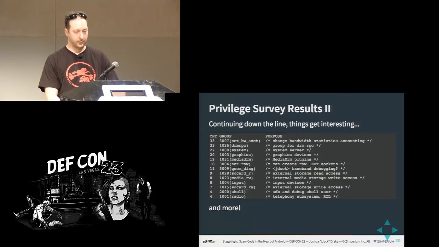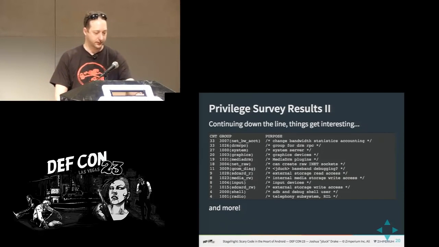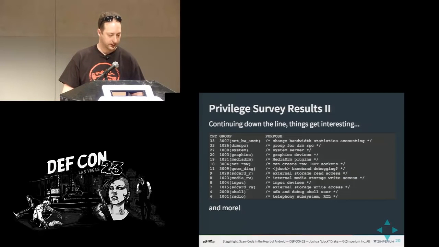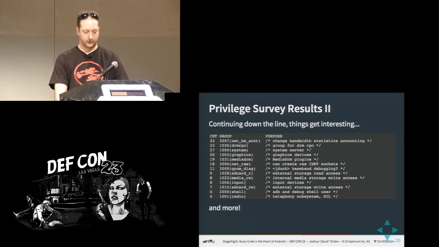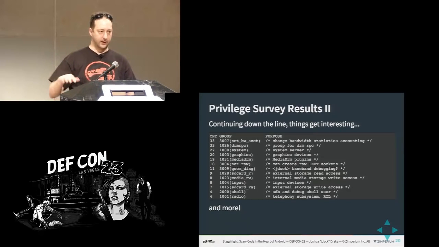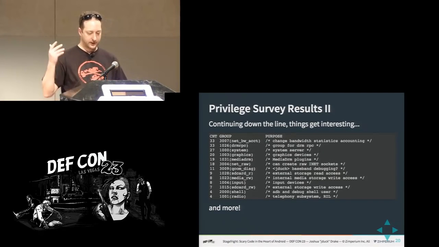But then you have DRM RPC. Usually that is used to talk directly into TrustZone, which I think is a very interesting attack surface on Android devices, because it's kind of like ring -1, right? So it's above the kernel, it's more privileged than the kernel. And so then you have the next one, which is system.